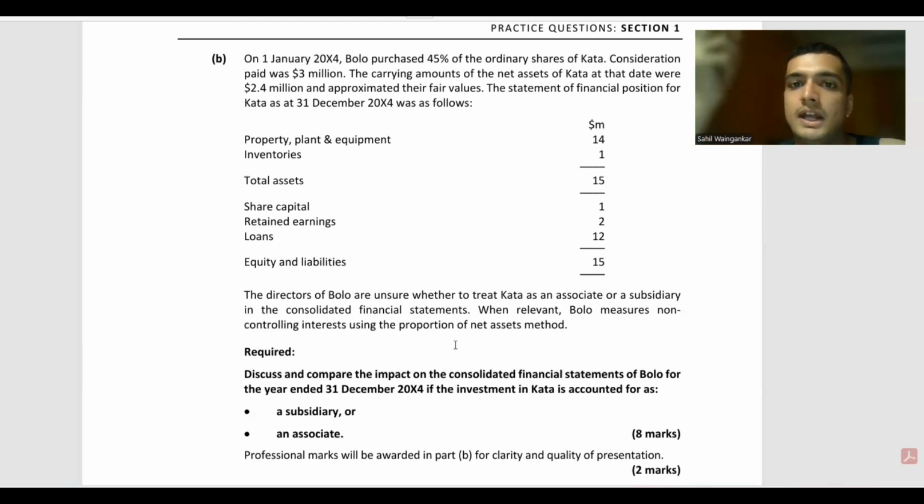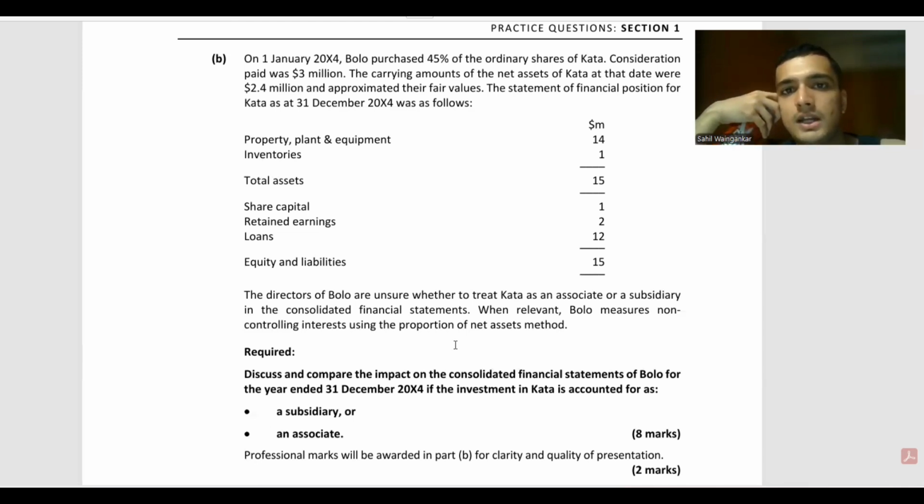And when an entity owns less than 20% of the entity, then it is treated as a normal investment. Thus, in the first case, IFRS 10 consolidated financial statements is applied as an accounting standard. In the second case, it is IAS 28 investment in associates and joint ventures. And in the third case, it is IFRS 9 financial instruments.